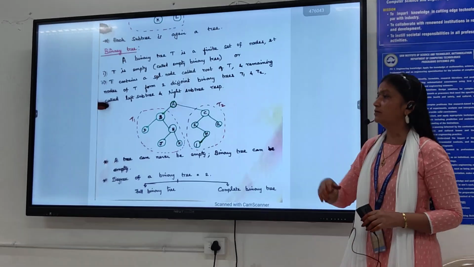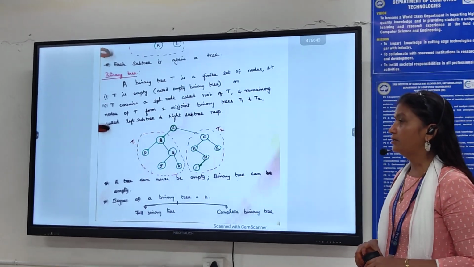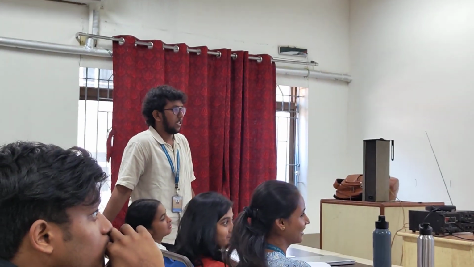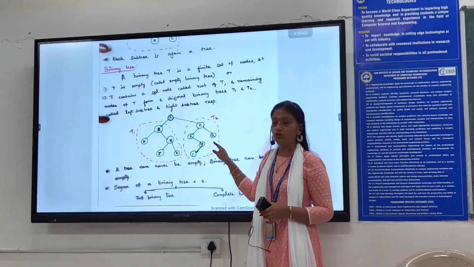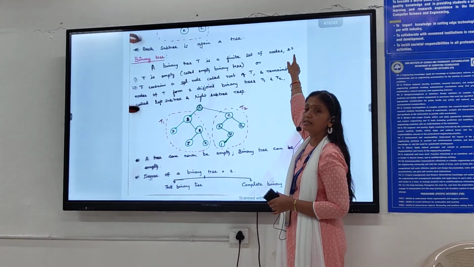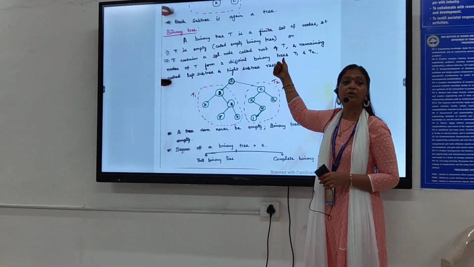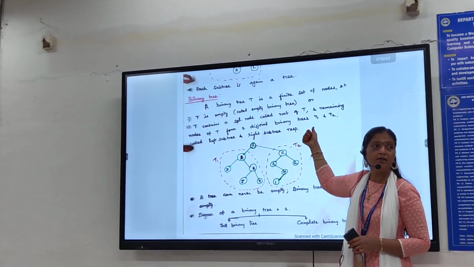Next one, read. Again, a binary tree is also a tree with a finite number of nodes such that, T can be empty.